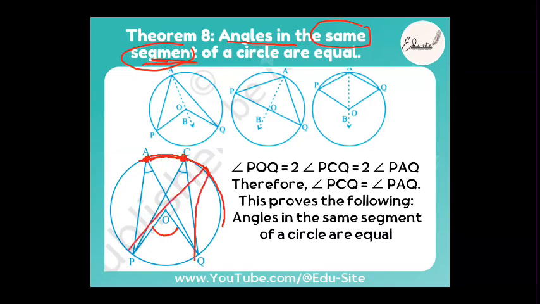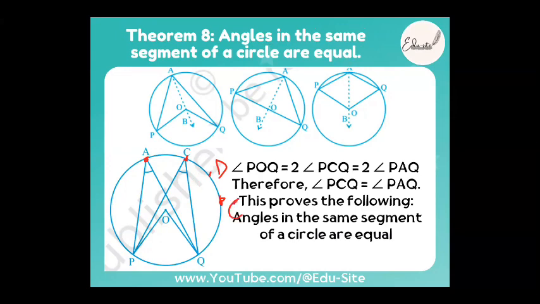This is what we're going to prove. If you subtend the angles from the arc, they will be equal only if the points A, C, D are collinear. Correct? This is the converse of theorem number 8. Converse मतलब इसका opposite क्या होगा? It is nothing but the angle subtended by the arcs at any points are equal only if they are collinear. ठीक है? Understood? That would be theorem number 9.